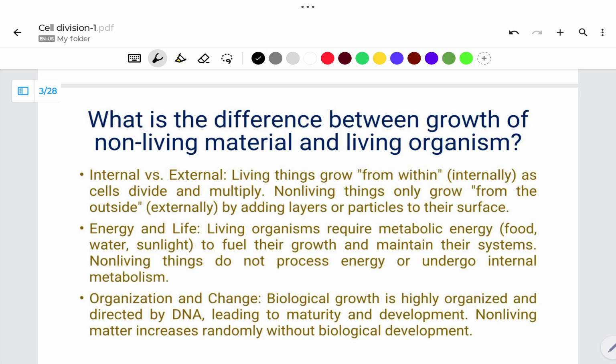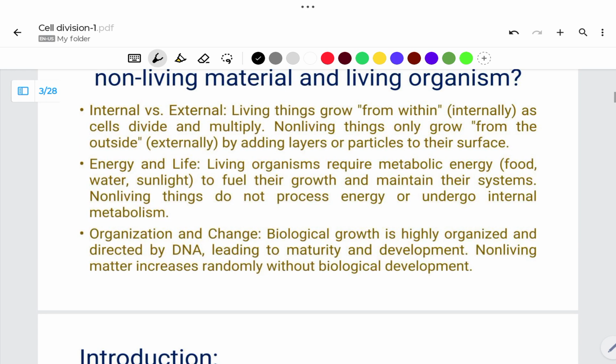What is the difference between growth of non-living material and a living organism? In our biology book, the first topic is the living world. Here we have seen living organisms have some important characteristics, which are known as metabolism and growth.